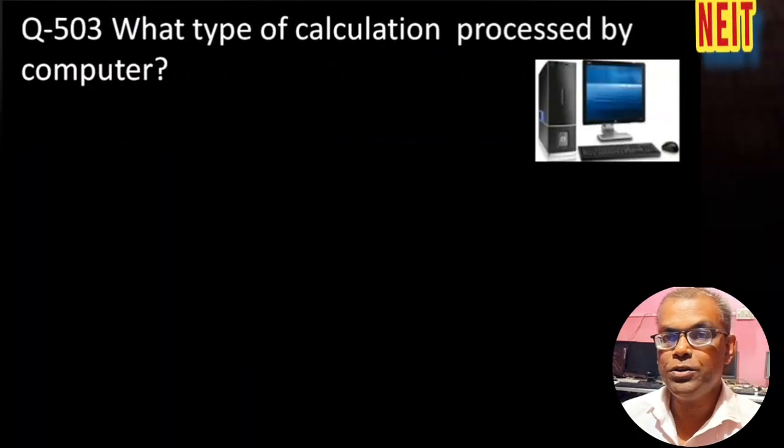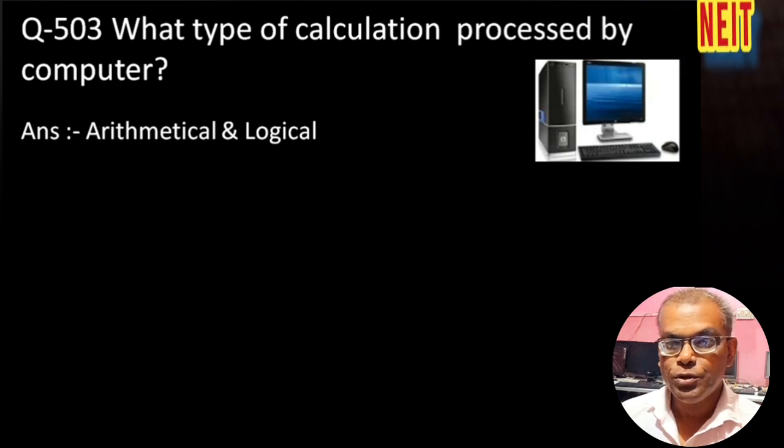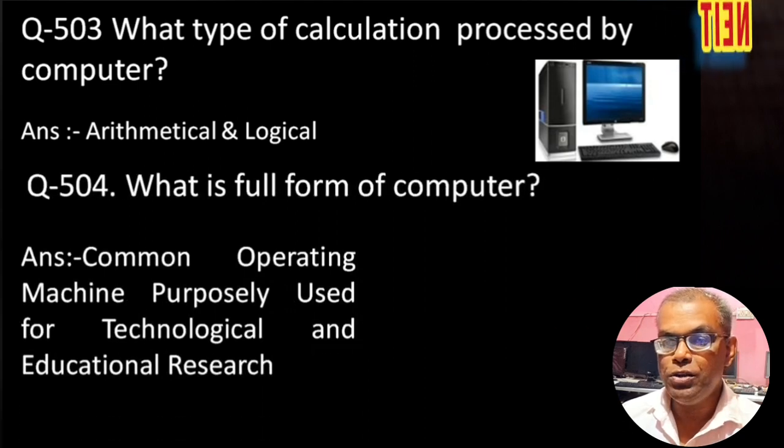Question number 503. What type of calculation is processed by computer? The correct answer is arithmetical and logical operation. What is the full form of a computer? Common operating machine purposely used for technological and educational research.